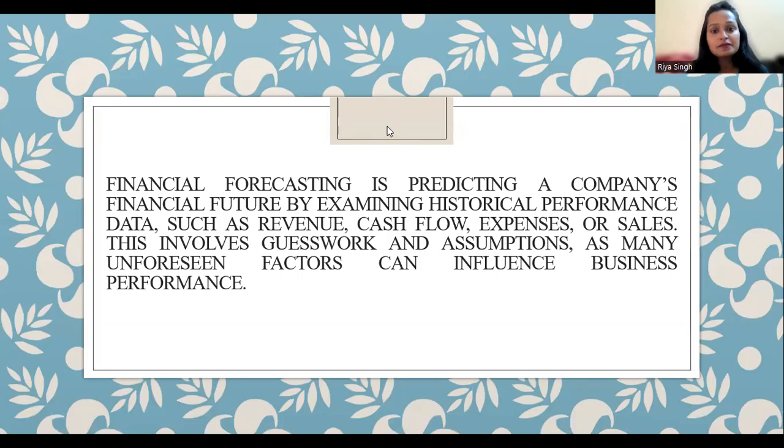Now next, that could be your expenses also, what all the expenses are going to be in the future.